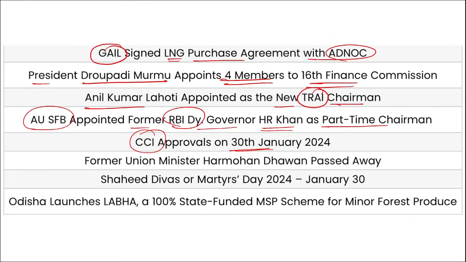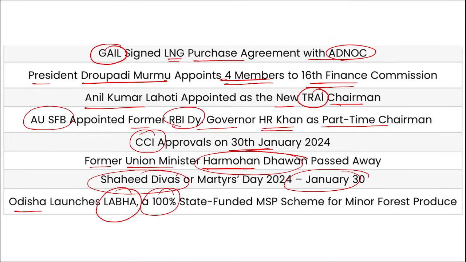CCI approvals for 30th of January we have seen. Former Union Minister Harmohan Dhawan passed away. Shaheed Divas or Martyrs Day observed on 30th of January. Then Odisha, they have launched Labha scheme, that is a 100% state funded MSP scheme for minor forest produce. These are your important current affairs for the day, friends.